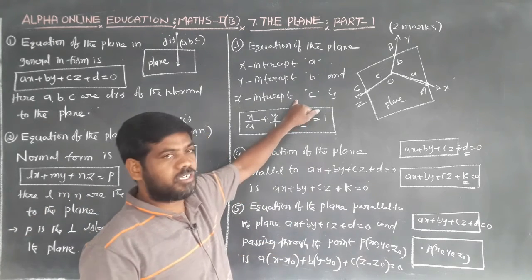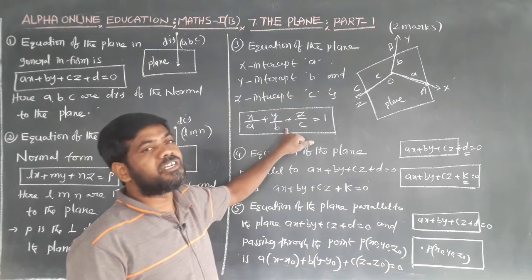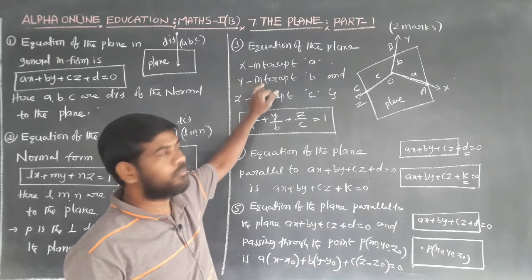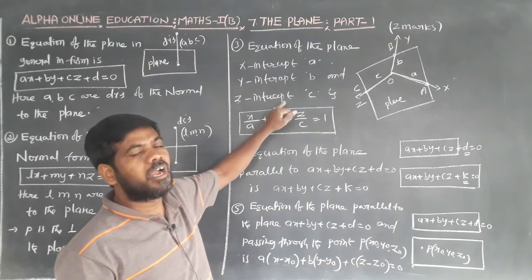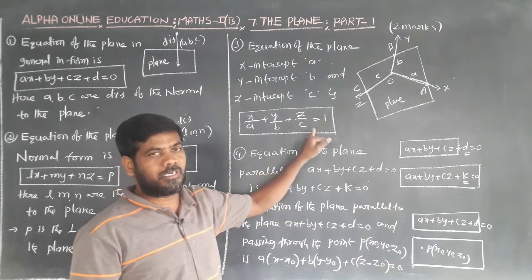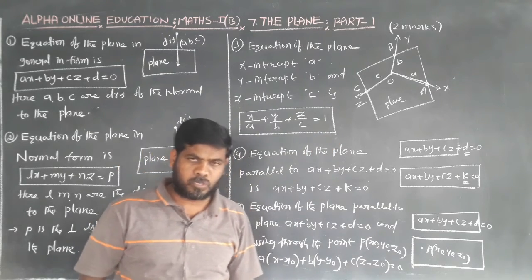This is the equation of the plane in intercept form. Equation of the plane with x-intercept A, y-intercept B and z-intercept C is x by A plus y by B plus z by C equal to 1.